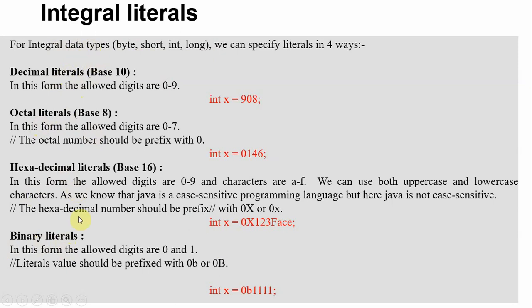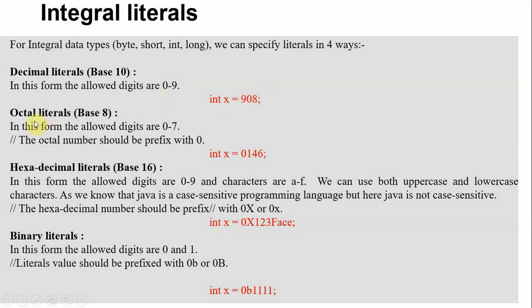I think all of you know about this, but a simple discussion here. Decimal literals means the literal value should be between 0 to 9. The only allowed digits for a decimal literal value are 0 to 9. Like int x equals 908, where x is a variable, 908 is a literal, and it is an integer literal. So you can give a decimal literal value to an integer data type variable.